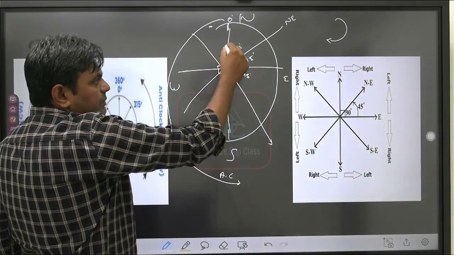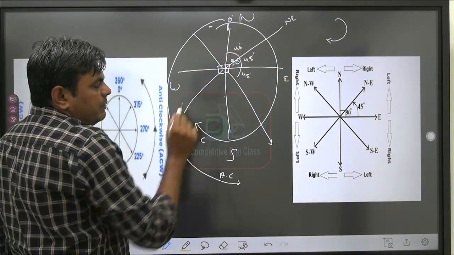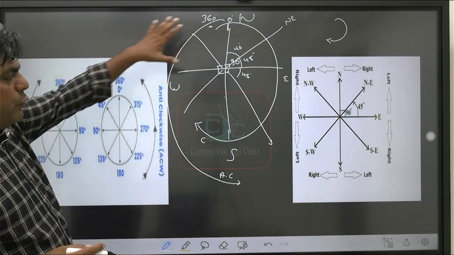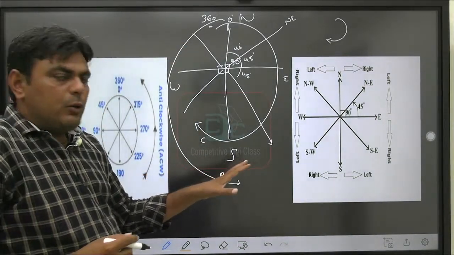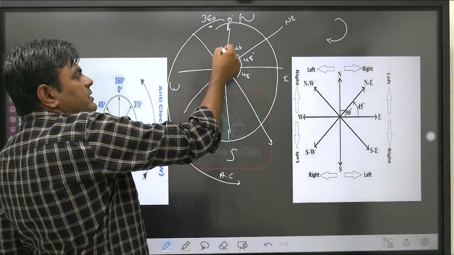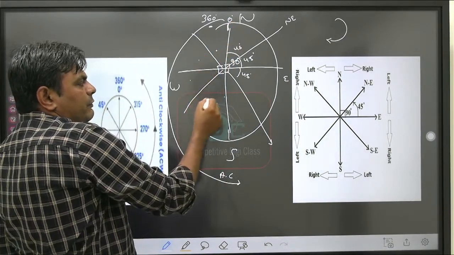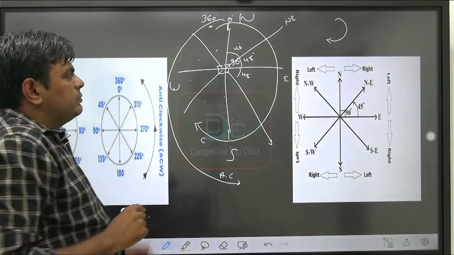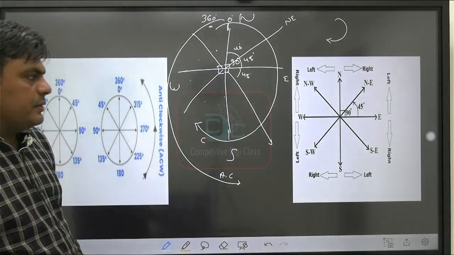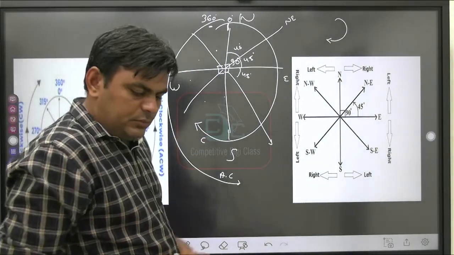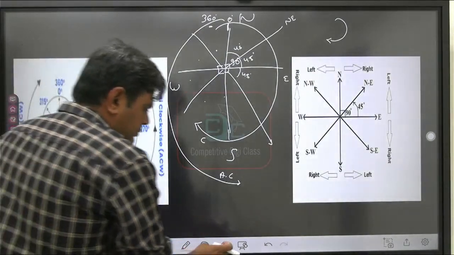So angle between north to south will become 180. Again, if you go on the opposite side, or you can say in anti-clockwise direction, then we will start from here. Again here it is 45, 45, 45, 45. We are just going in this anti-clockwise direction. Is it clear? Okay, so let us see.